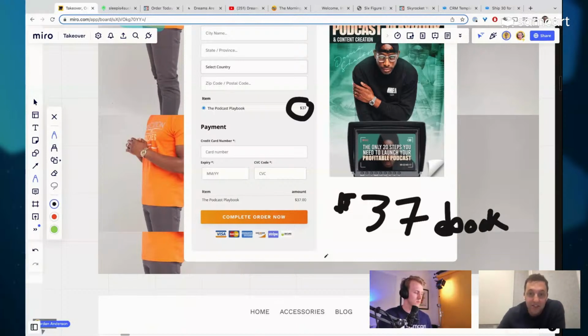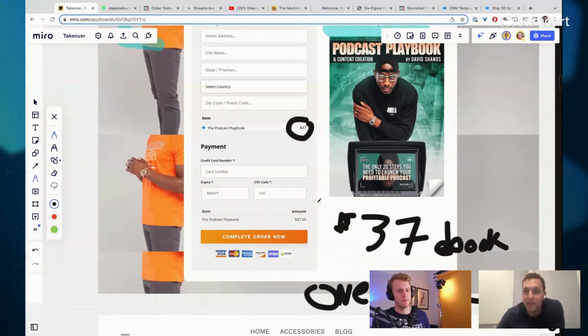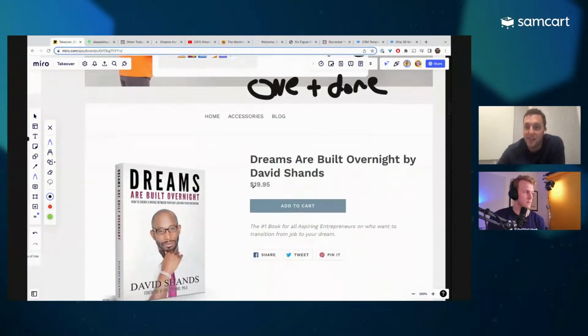But once again, this is on a tool called ClickFunnels, right? And all it's doing is just selling the ebook. This is still, to this point, one and done. You can't go from here to also buy his book. You can't go from here to also buy tickets to an event. There's nothing. All you're doing is letting a customer spend $37 and you're leaving, and that's it, right? So now we add a third tool to our list, and they're not done yet.